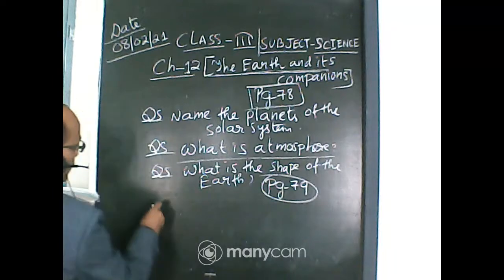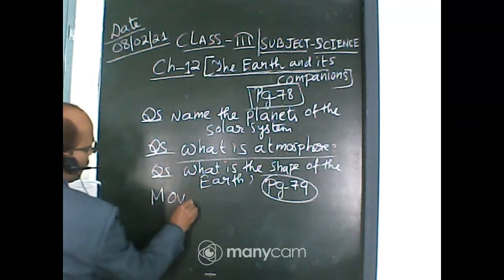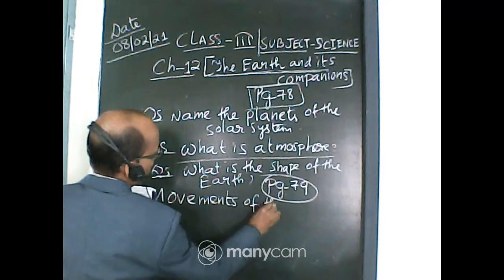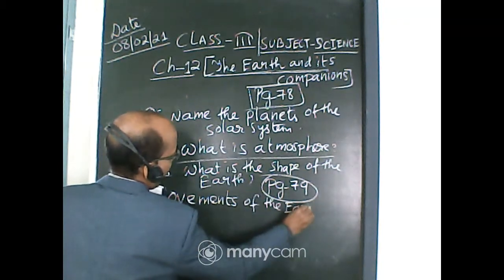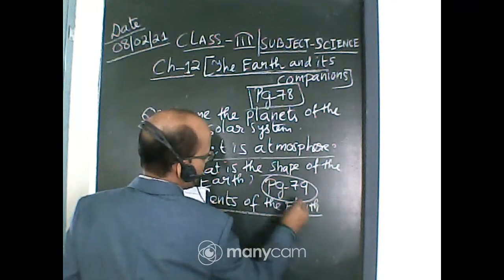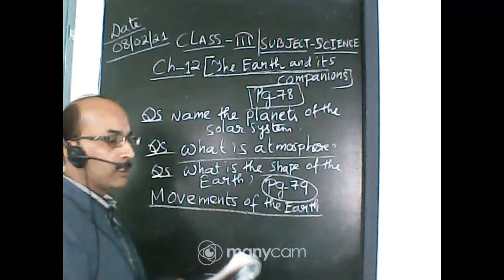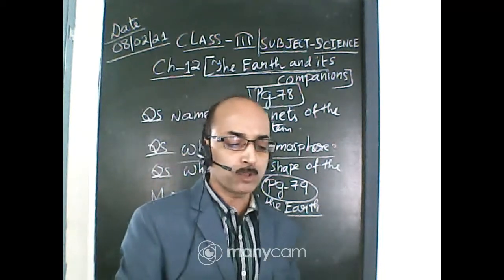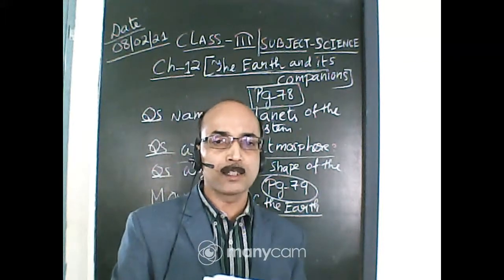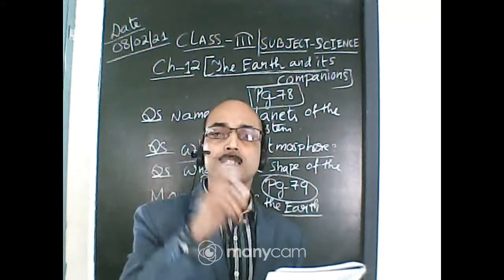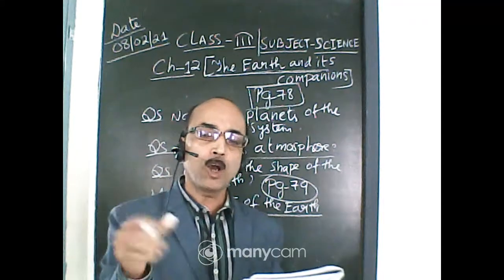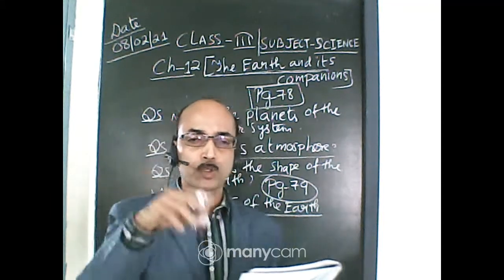Now we'll discuss the movements of the earth. Same page, page number 79. Everybody can follow the page number in your science book. The earth is moving all the time. We know as it is a planet, planets revolve around the sun. So the earth is moving around the sun and also moving on its axis, just like a top.